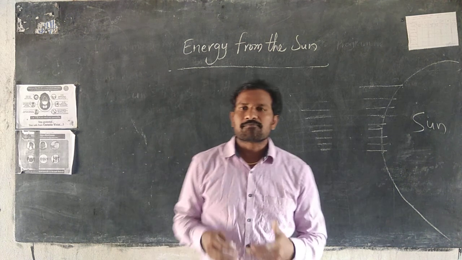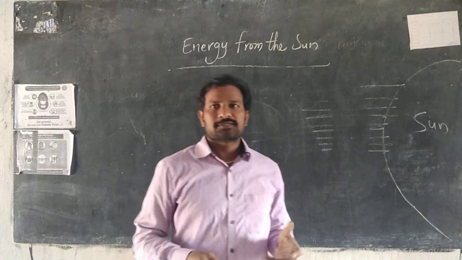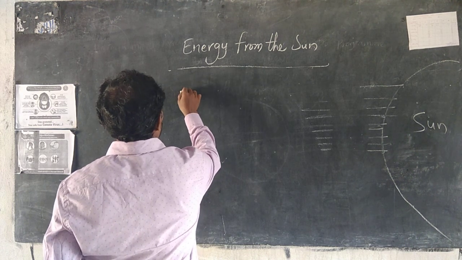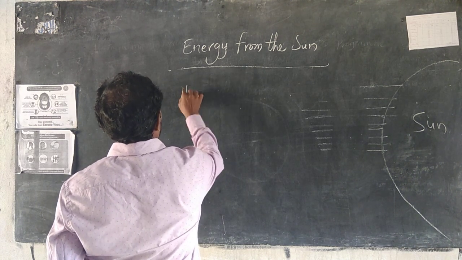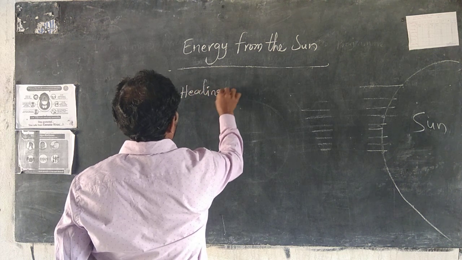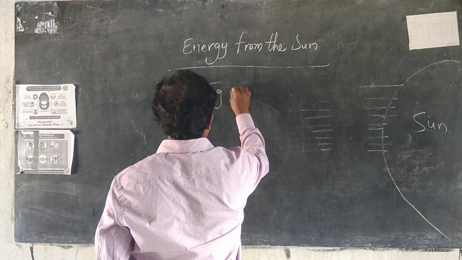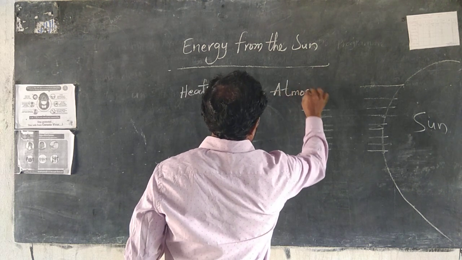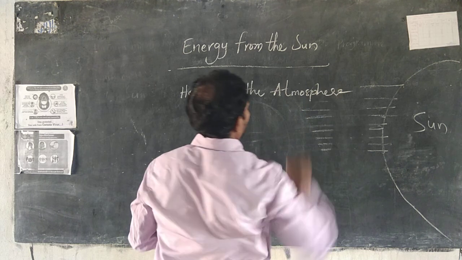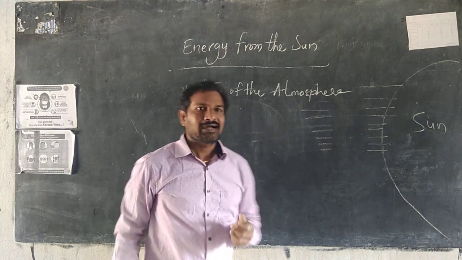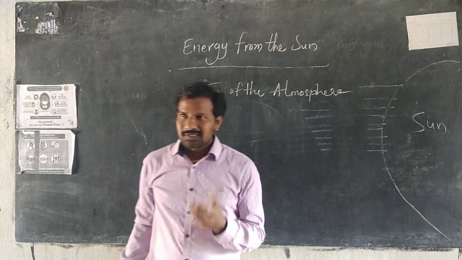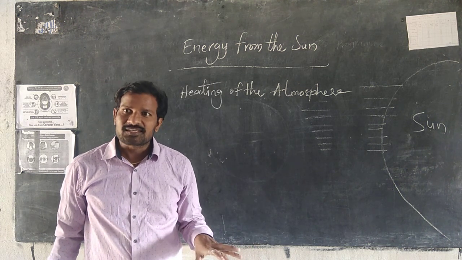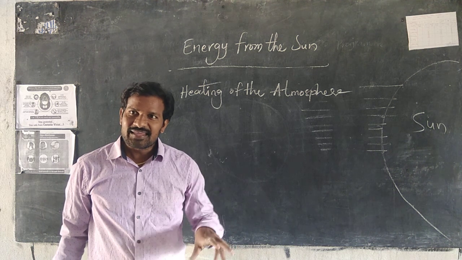let us discuss the other elements one by one. First, heating of the atmosphere. Heating of the atmosphere. What is the atmosphere? It is the thin layer surrounding the earth.